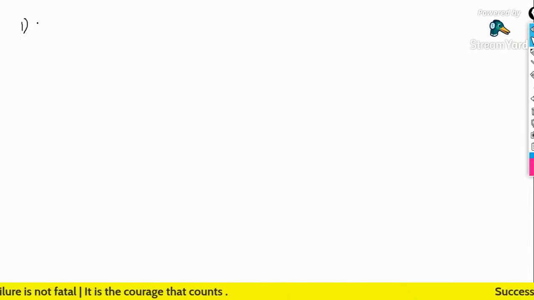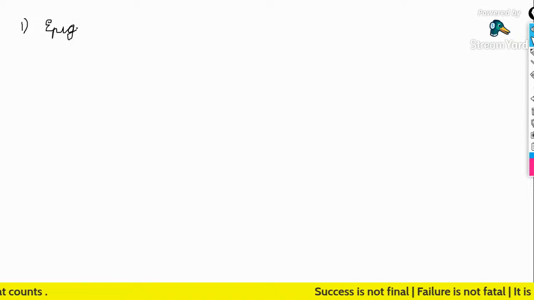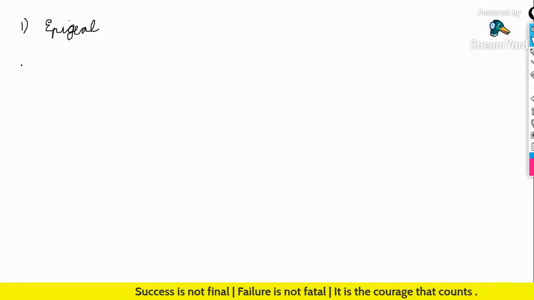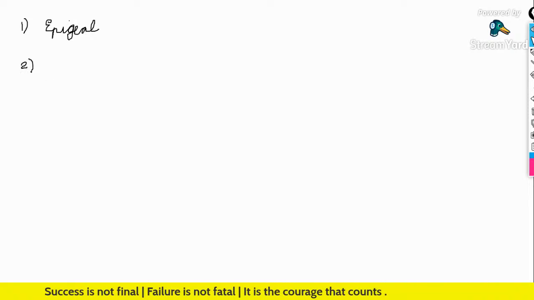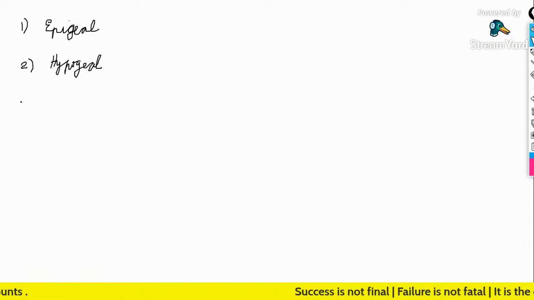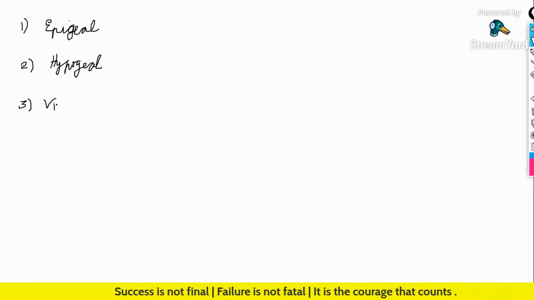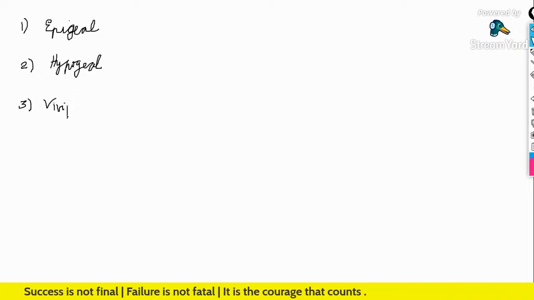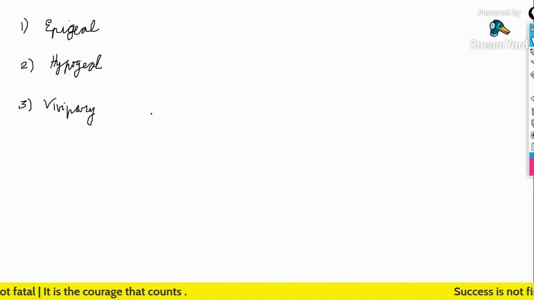First, epigeal germination. Second, hypogeal germination. And the third, we have a type of germination known as vivipary.